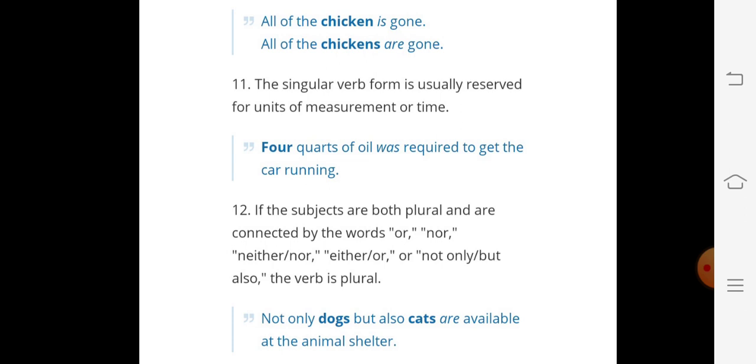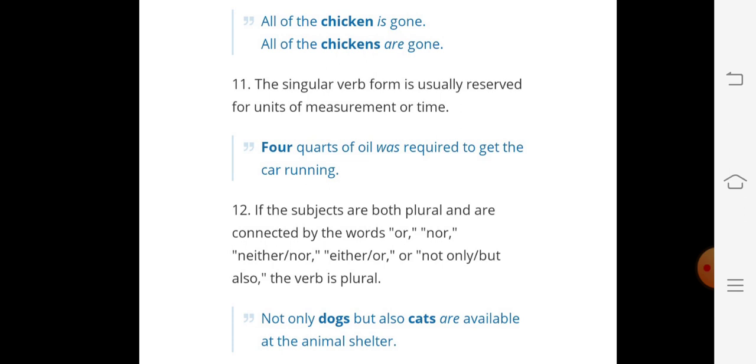Now we come to rule number 11. The singular verb form is usually reserved for units of measurement of time. It means for measurement of time units we use a singular verb.